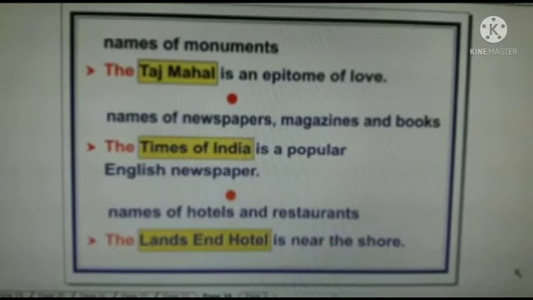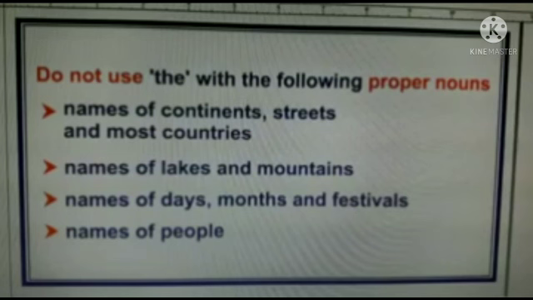Names of newspapers, magazines and books. The Times of India is a popular English newspaper. Names of hotels and restaurants. The Lands End Hotel is very expensive. We do not use the with the following proper nouns: names of continents, streets and most countries, names of lakes and mountains, names of days, months and festivals, names of people.